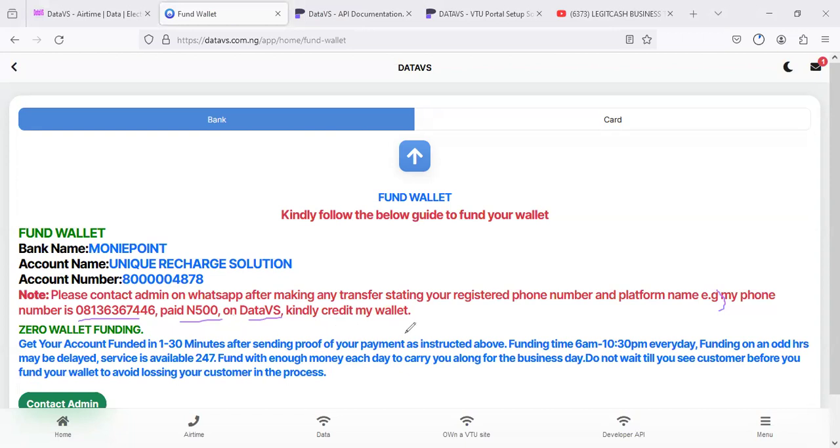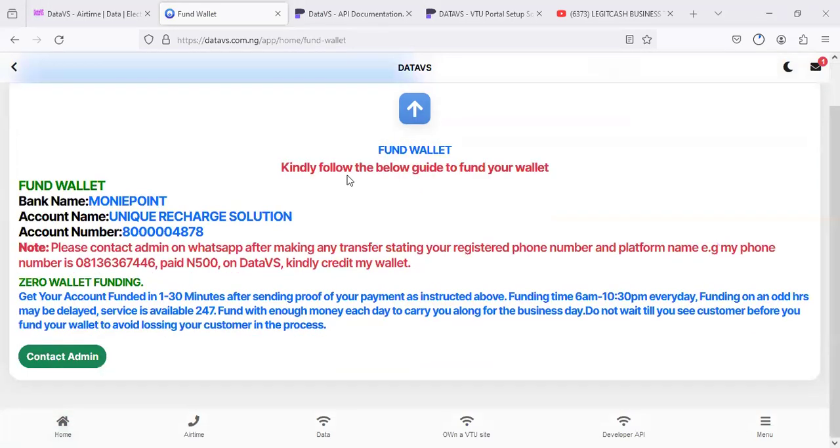Remember, wallet funding is 0. You don't need to pay. If you pay 500, you're going to be seeing 500 on your account, okay? Now, the funding time for crediting is 1 to 30 minutes, and the service is available 24/7, okay? Now, the funding time is 6 a.m. to 10:30 p.m. every day, both on Sunday and Saturday. So please pay attention to these notes. It's very, very important.